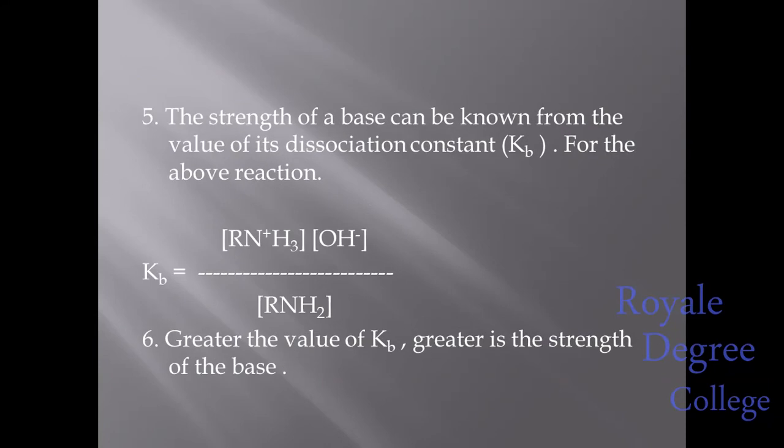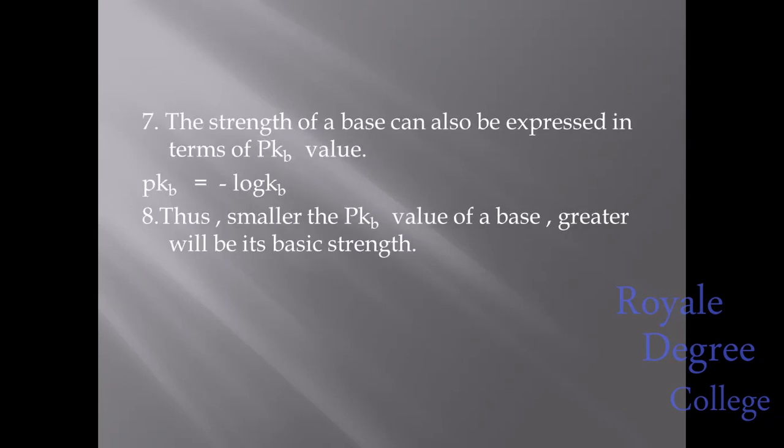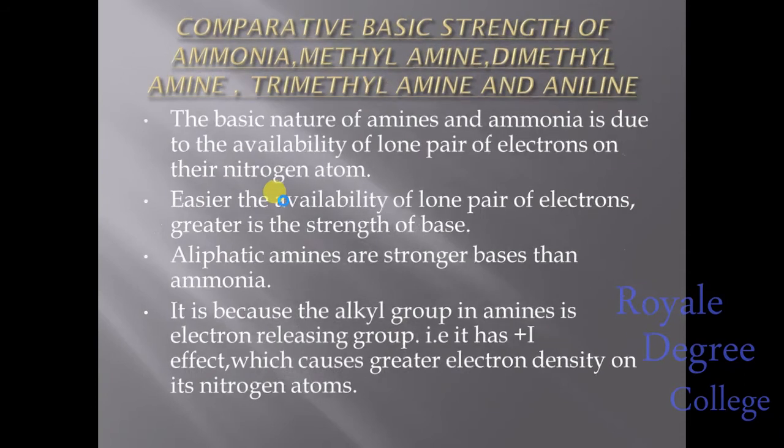Greater the value of Kb, greater is the strength of the base. The strength of a base can also be expressed in terms of pKb value. pKb is equal to minus log Kb. Thus, smaller the pKb value of a base, greater will be its basic strength. If the pKb value is greater, the smaller will be its basic strength.